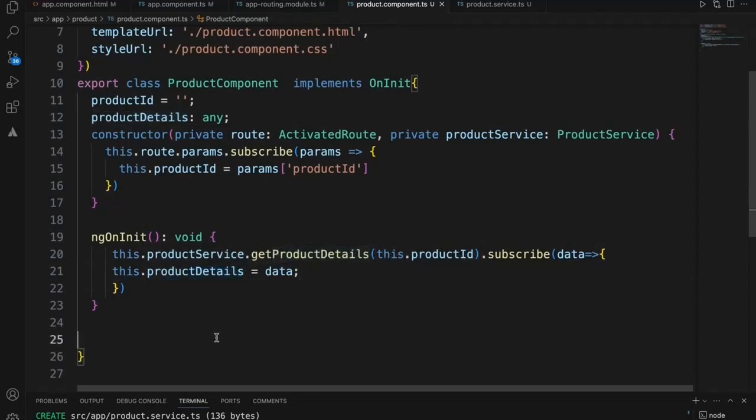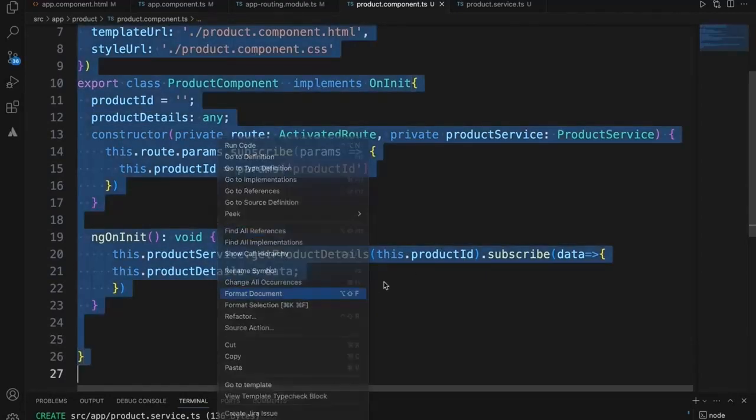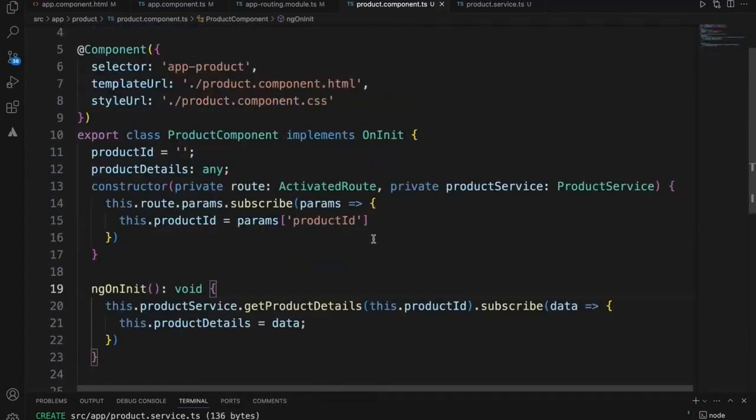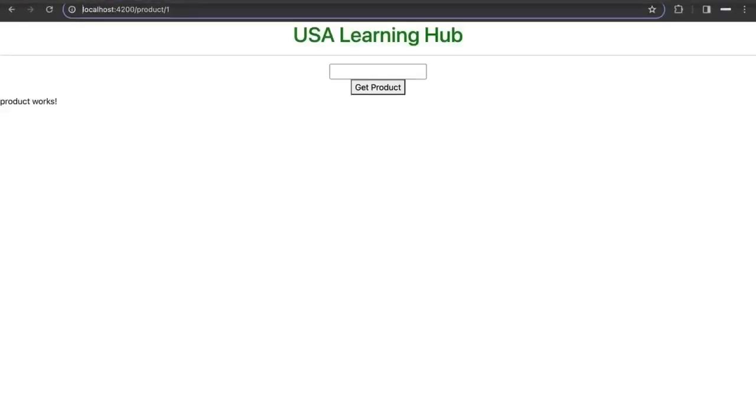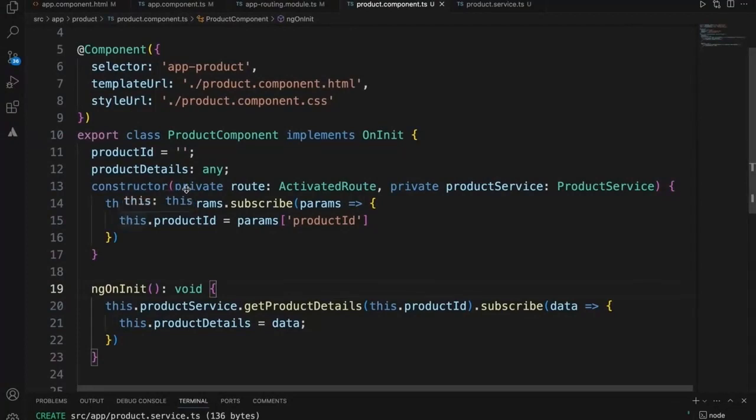If you understand this, within this page, I first want to get hold of the parameter value. For that I used the constructor. Once I got the parameter, in the ng on init I'm making the API call to get the product data.